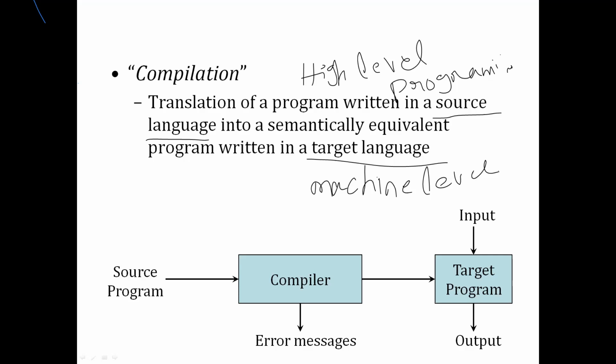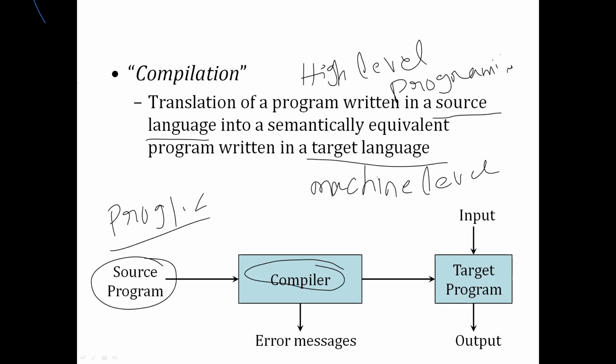Whatever instructions you wrote in high level language, we call it a source program. Assume I wrote some prog1.c, one C program, that we call a source program.